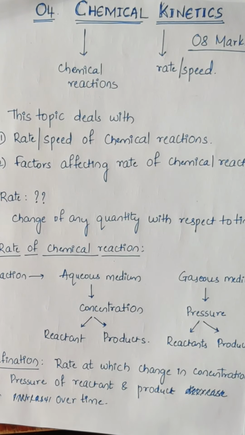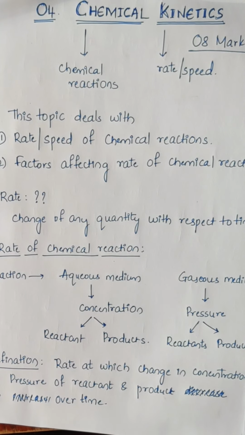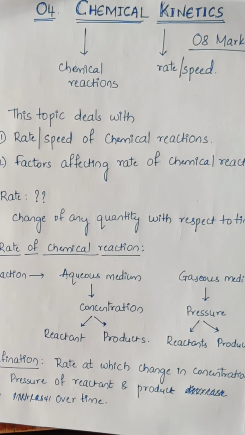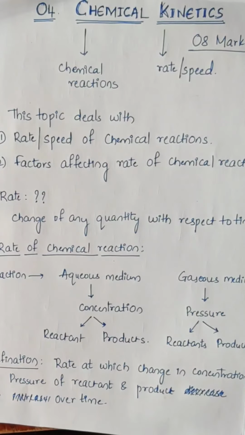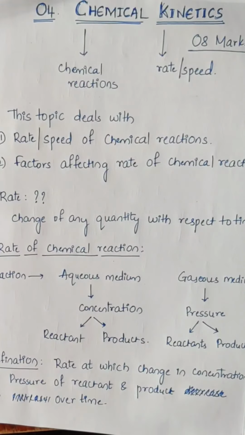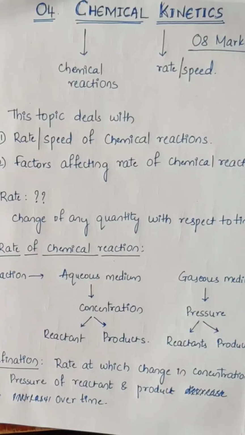The third category of reactions is moderate chemical reactions. Moderate chemical reactions are those which complete in a finite time. All biochemical reactions, if you consider them, are moderate chemical reactions. In this topic we are not concentrating on very fast reactions, nor are we calculating the speed of very slow reactions, but we are calculating the speed of moderate chemical reactions, which complete within a finite period of time.